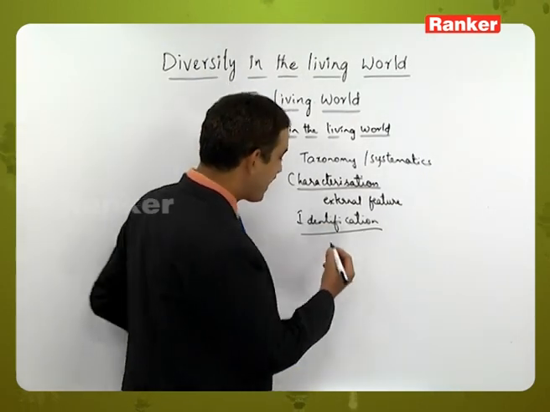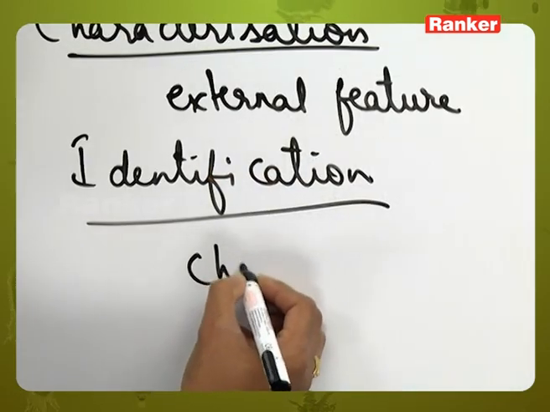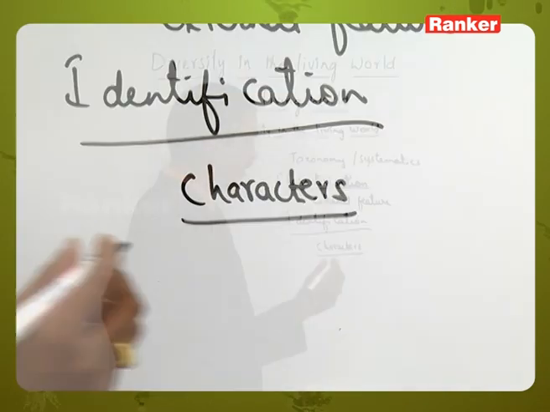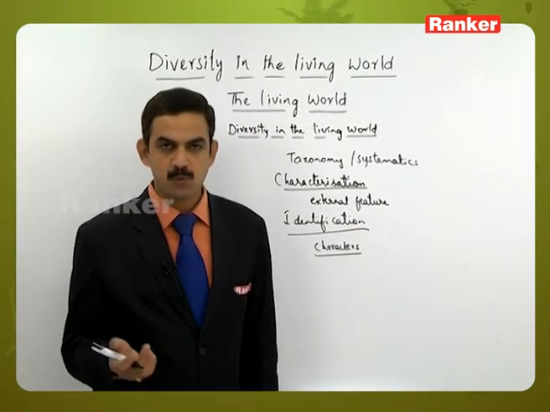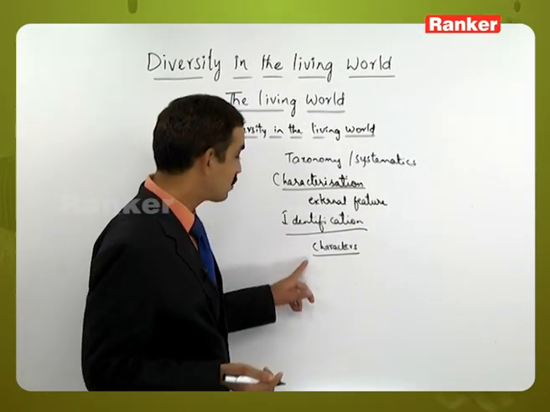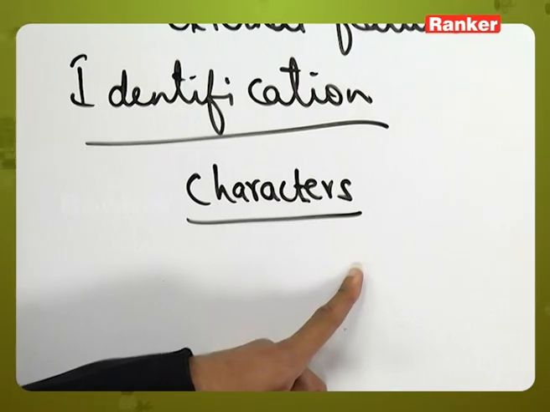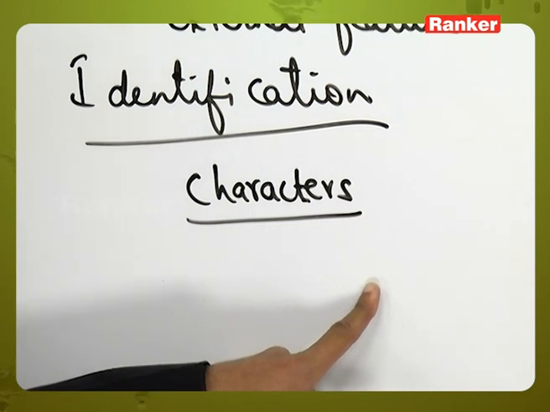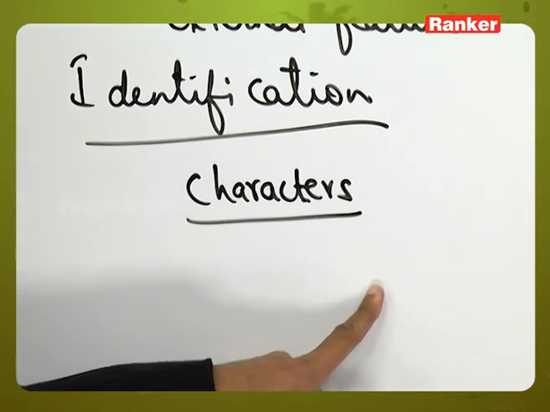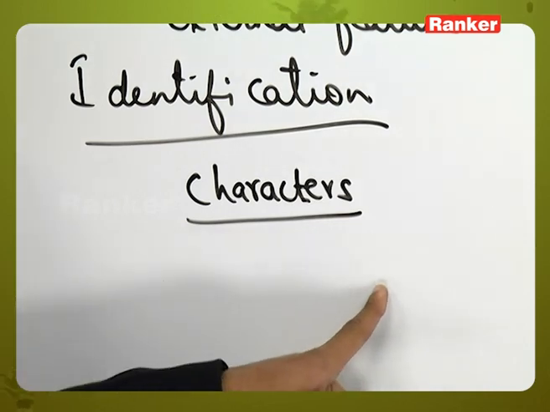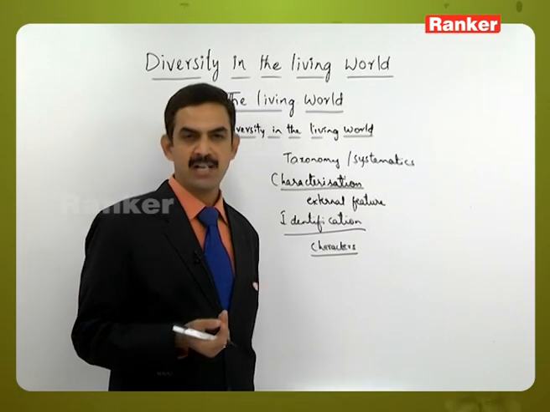So here, how can we identify a plant based on the characters? That's what I say: characterization is the basis for further aspects like identification. Based on the characters, we can say this particular type of character is present in that particular plant species. Till now no other plant had been identified by me or by that particular person, so that he may consider that to be a new plant.